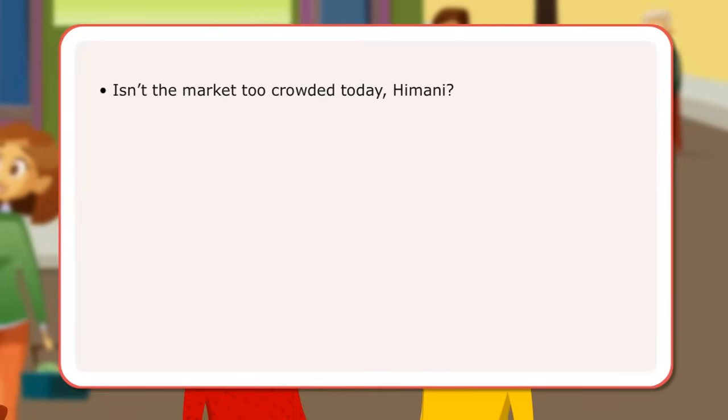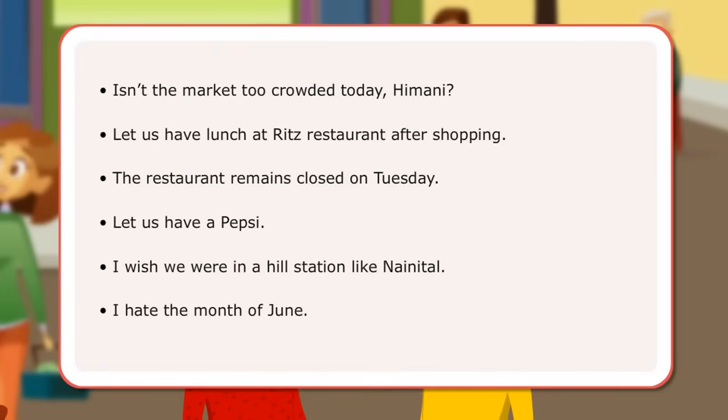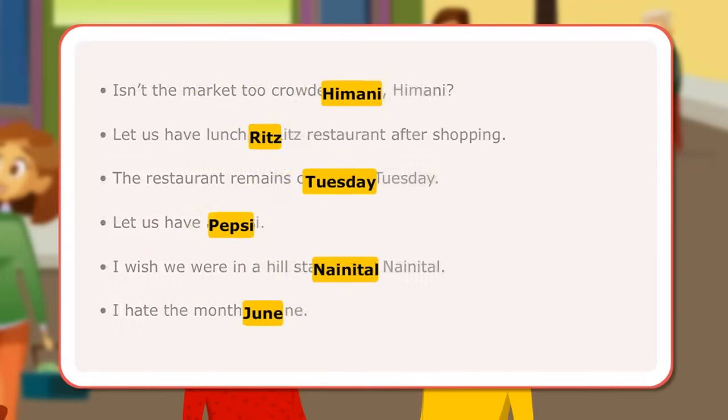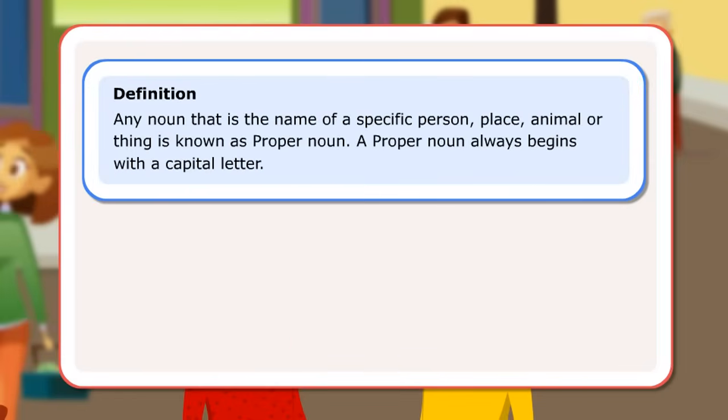In the conversation, the friends have used proper nouns referring to a particular place, person, brand, month, and day of the week. All these proper nouns have been capitalized. The words Himani, Ritz, Tuesday, Pepsi, Nainital, June are examples of proper nouns. Definition: any noun that is the name of a specific person, place, animal, or thing is known as proper noun. A proper noun always begins with a capital letter.